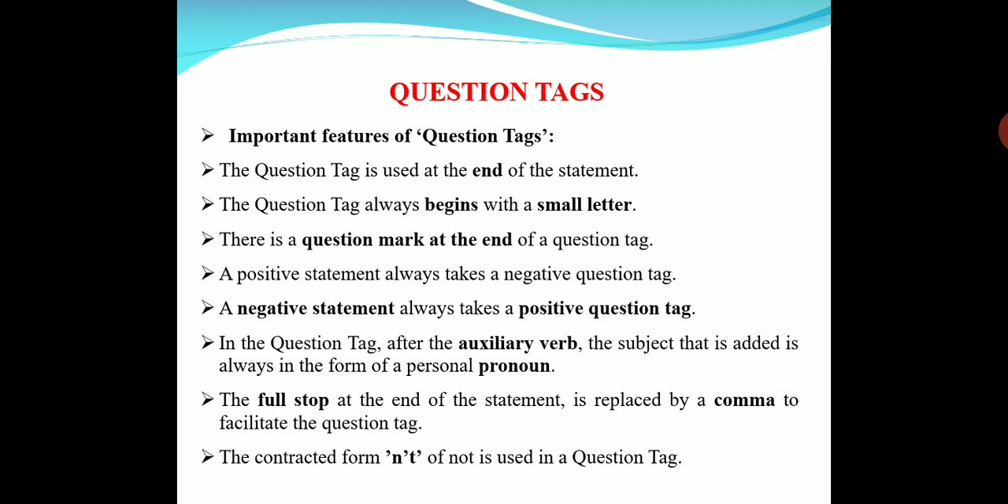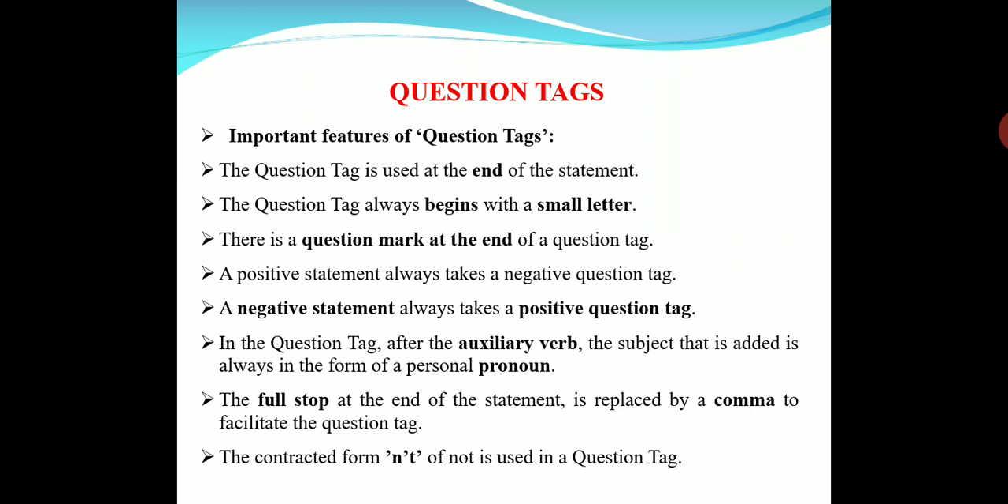So these are the features of question tag. What are they? It is at the end of the statement. It begins with a small letter. It ends with a question mark. A positive statement always takes negative and negative statement always takes positive. And it starts with an auxiliary verb and it is followed by a personal pronoun. And then the full stop of the statement is replaced by a comma. And the contracted form of n apostrophe t is used instead of not in a negative tag.